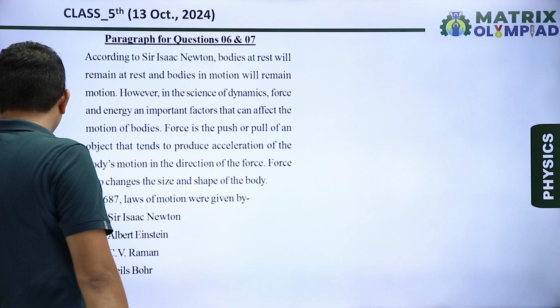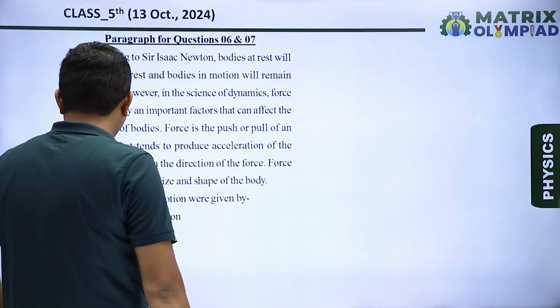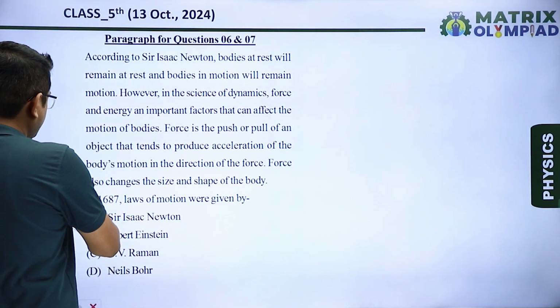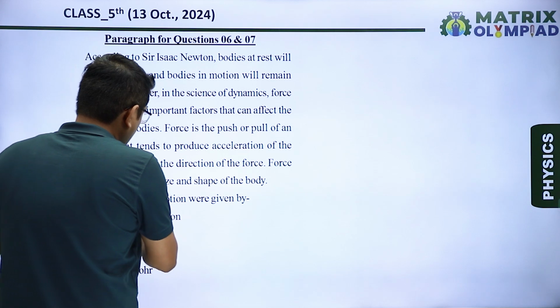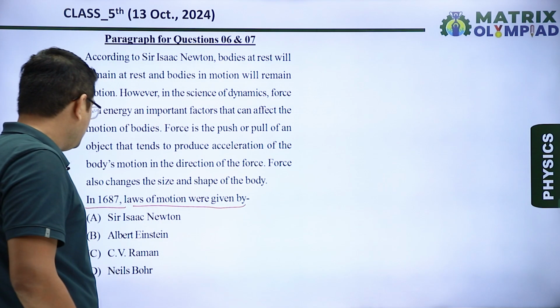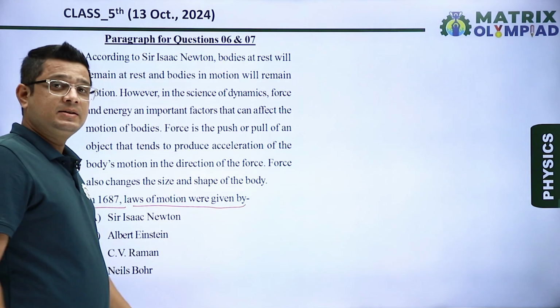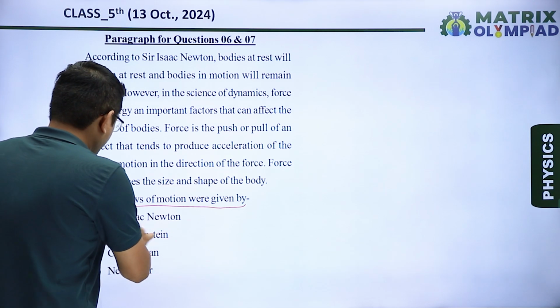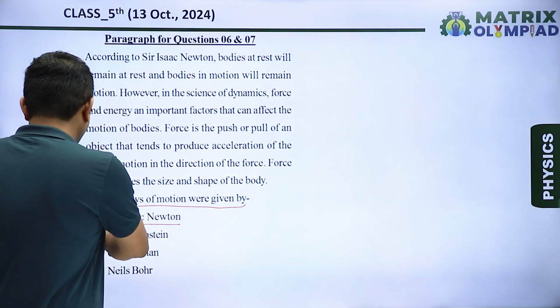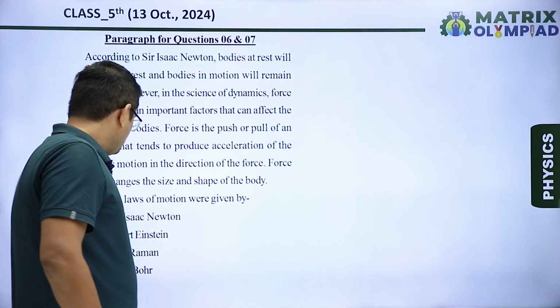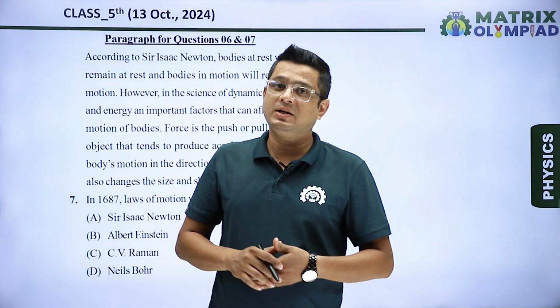Next question number 7 is based on the same paragraph, and it is said that in 1687 laws of motion were given by, we know that a very famous scientist, Newton. Sir Isaac Newton gave laws of motion. So option A is our correct answer. So we have discussed all the questions of subject physics.